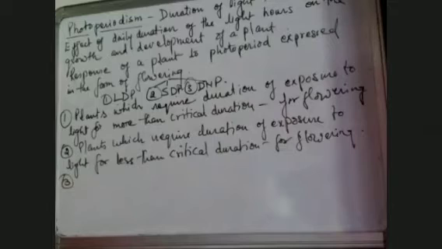Some plants do not show any correlation between the exposure to light duration and induction of flowering.